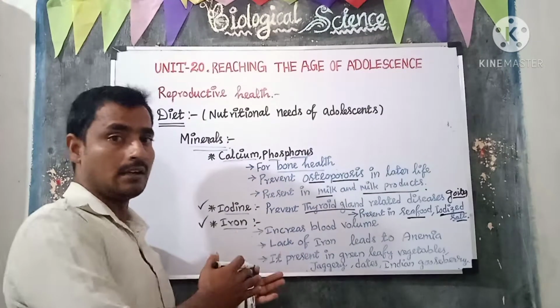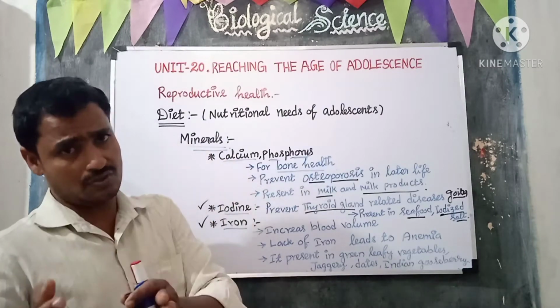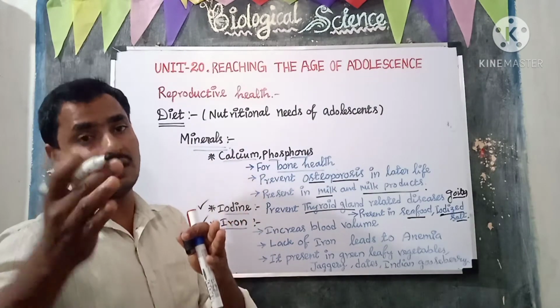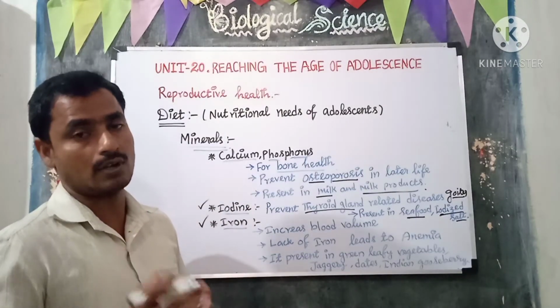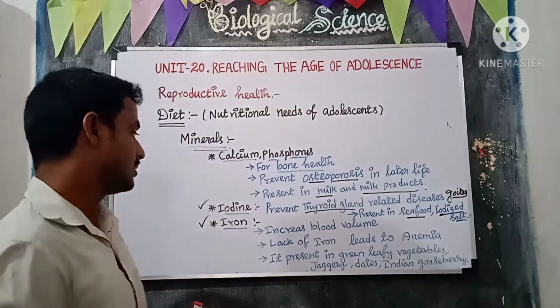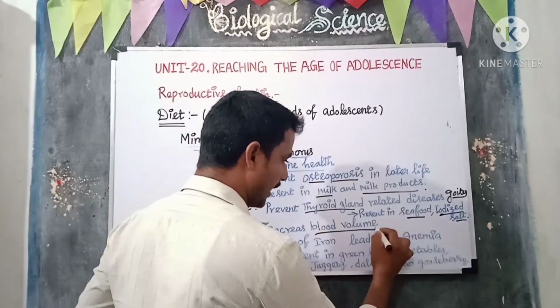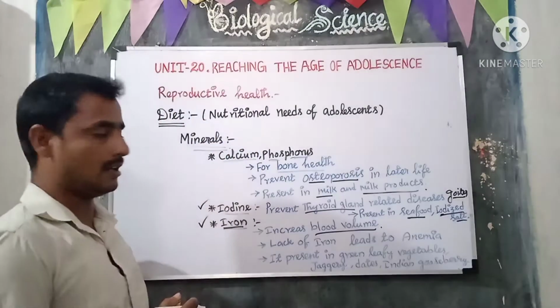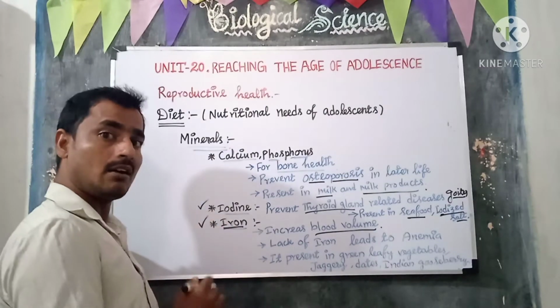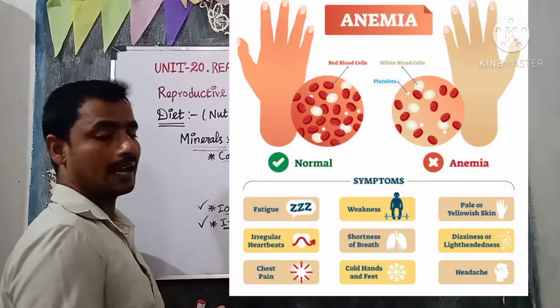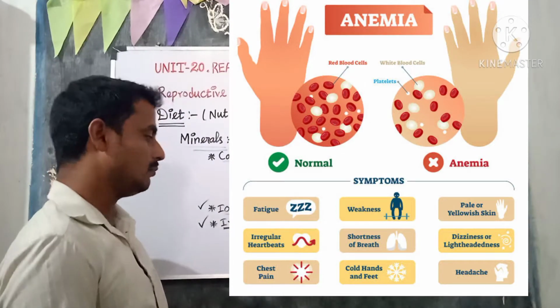Even in girls, iron is very essential to make up for loss of blood during menstruation. The iron will increase the blood volume, and the lack of iron will lead to anemia.